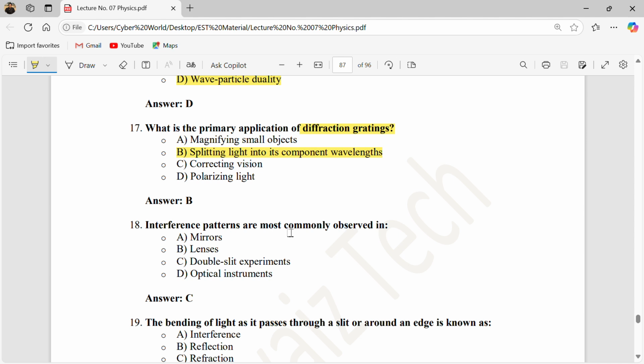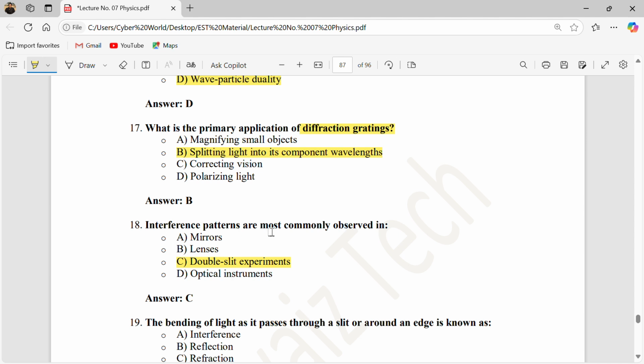Interference patterns are most commonly observed in which type? We will observe the interference pattern in the double slit experiment. Yes, definitely, as I mentioned before. When we perform the double slit experiment, a single wave comes and passes through two slits. After passing through two slits, the wave is converted into two waves, and they interfere, either constructive or destructive.